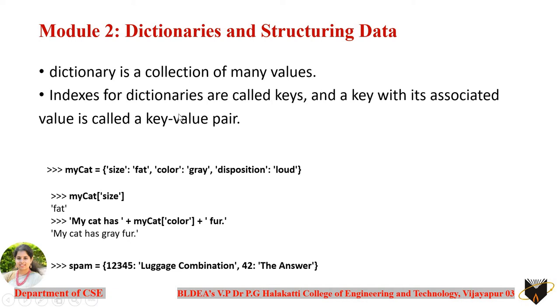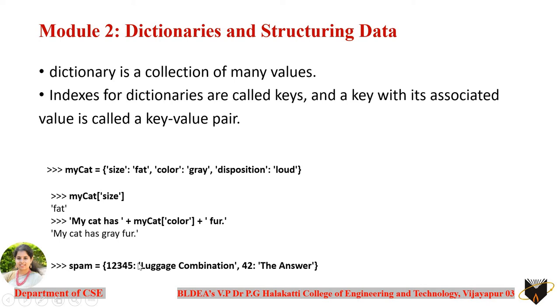The indexes for dictionaries are called keys, and a key with its associated value is called a key value pair. I think in other programming languages you might have gone through a data structure where you store values with respect to keys, like hash tables and hash data structures. The same way in Python it is called a dictionary, where you store the values in the form of key value pairs.